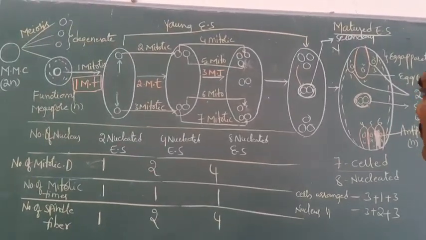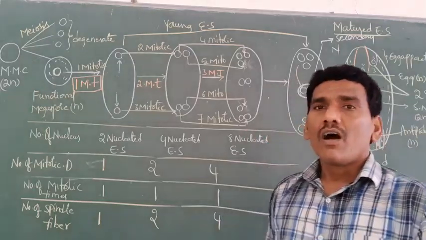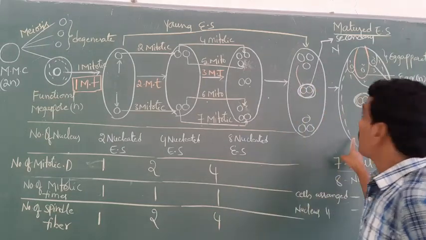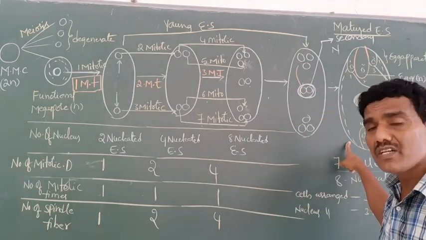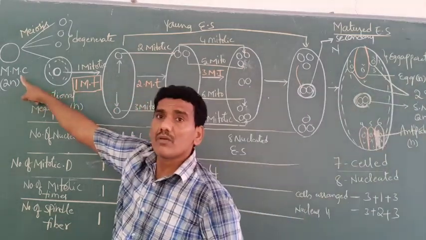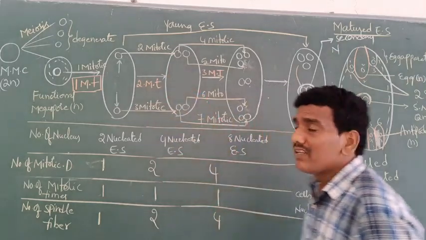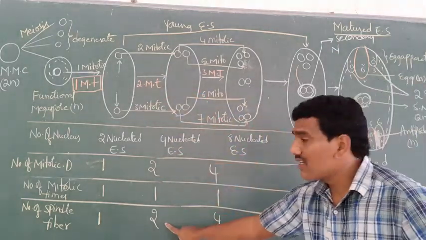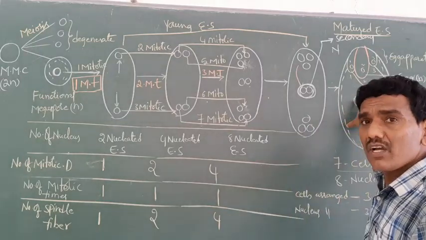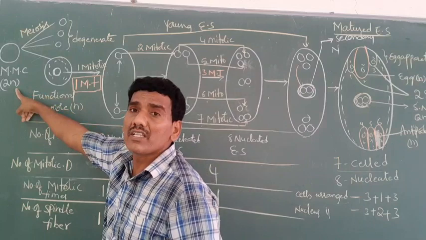how many spindle fibers are involved for the formation of a mature embryo sac from the megaspore mother cell?